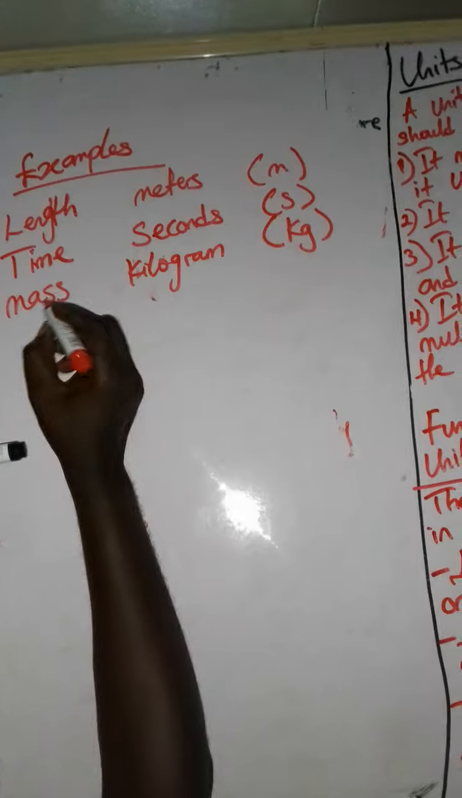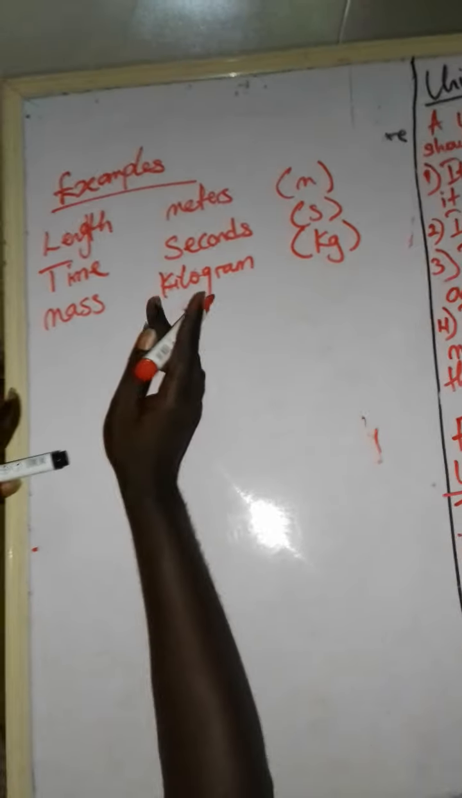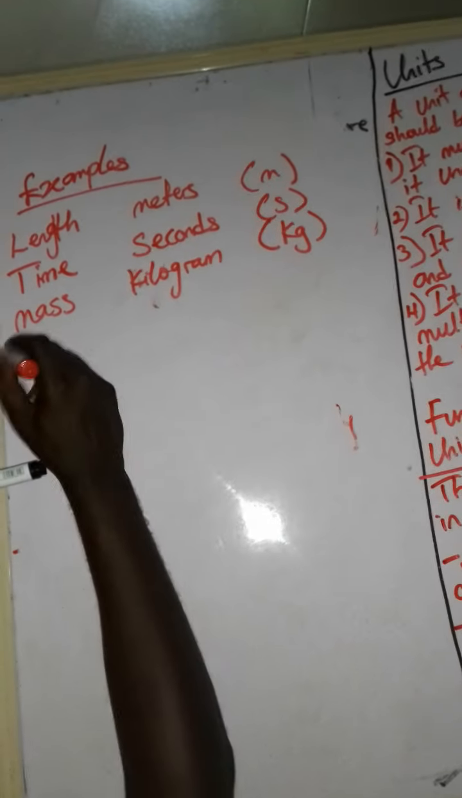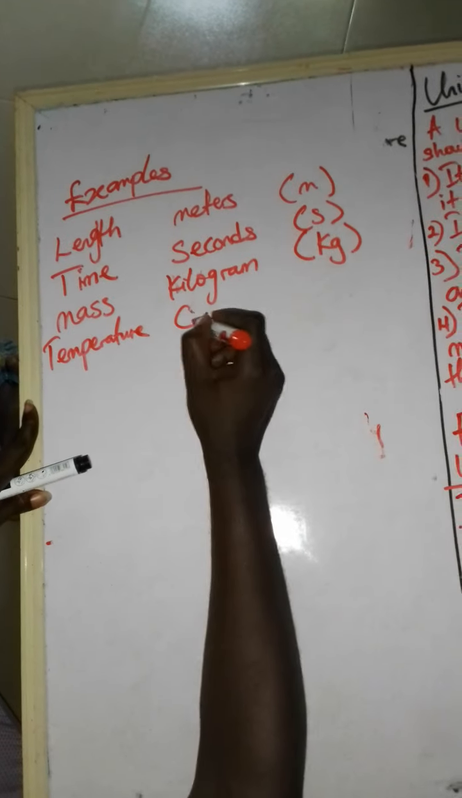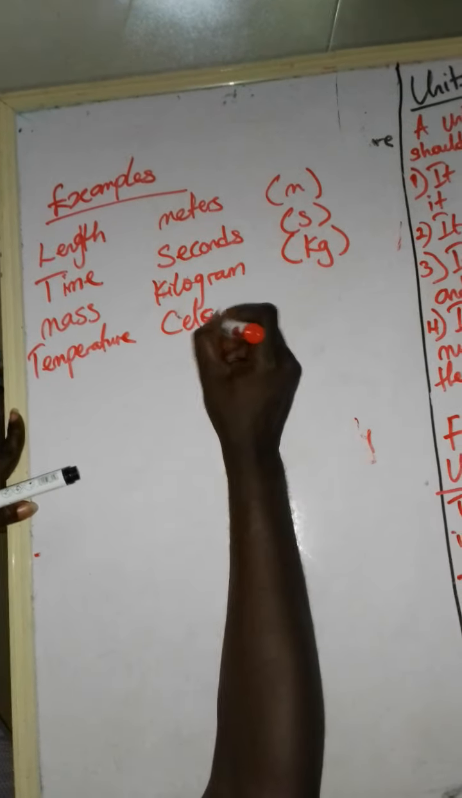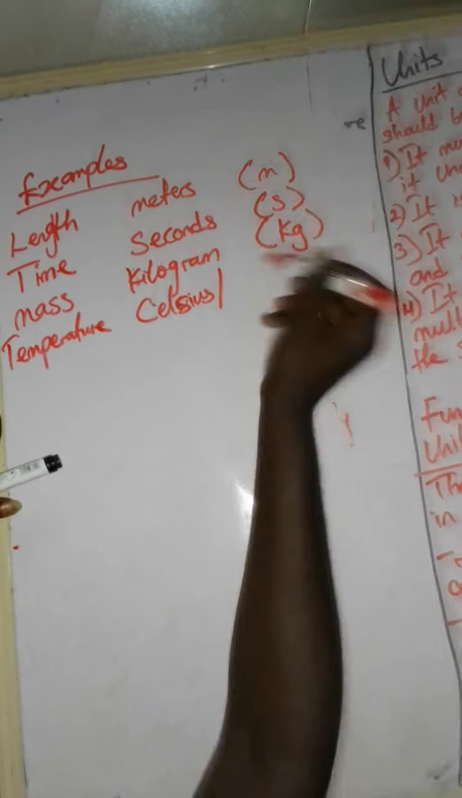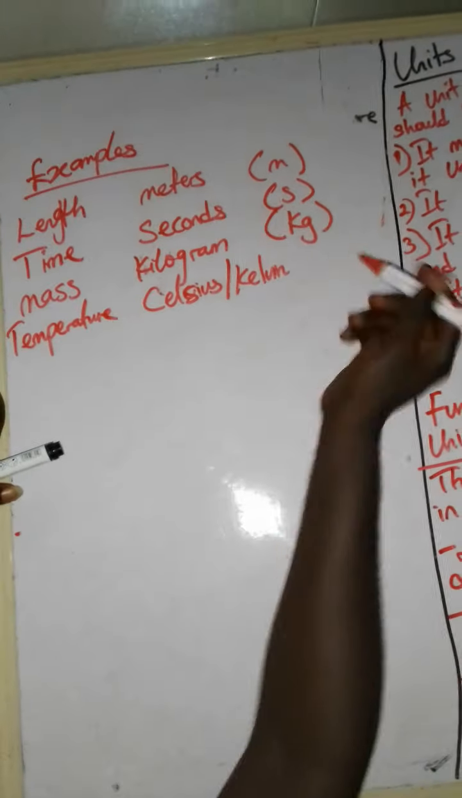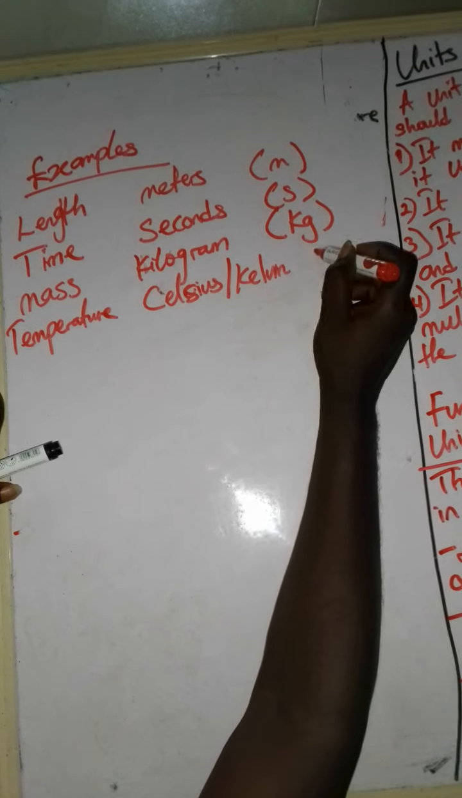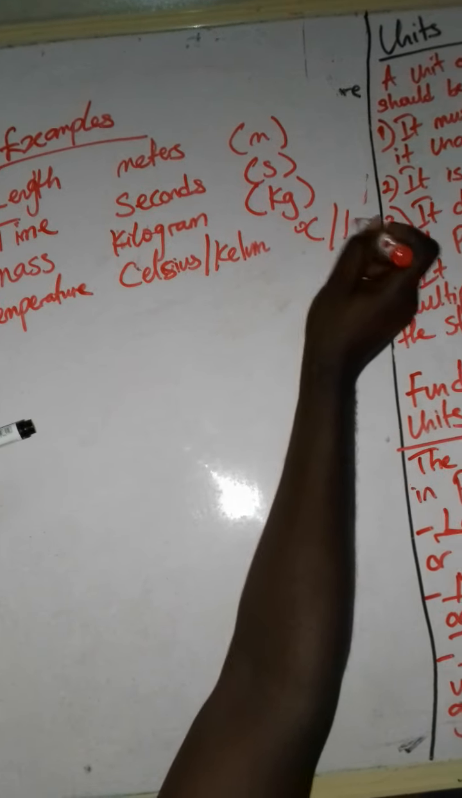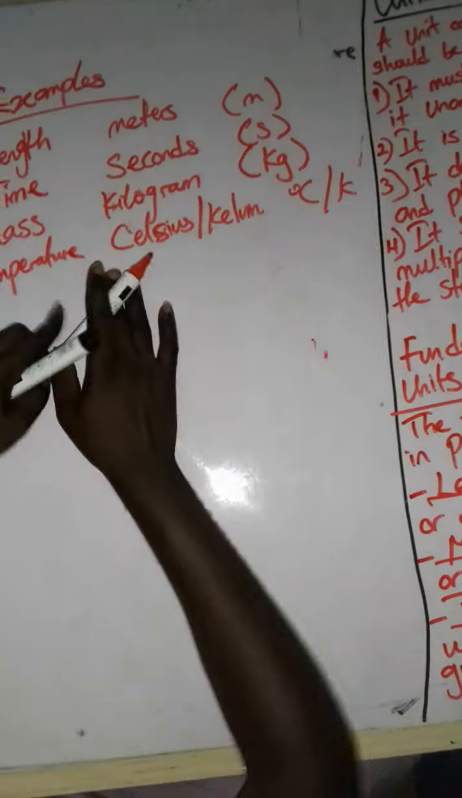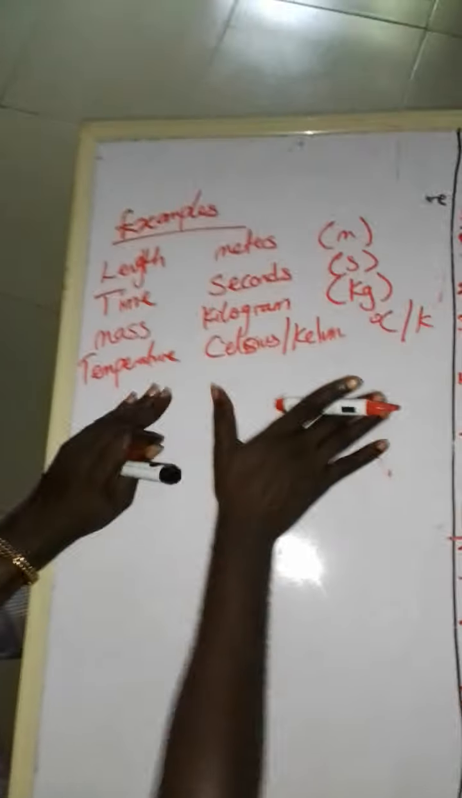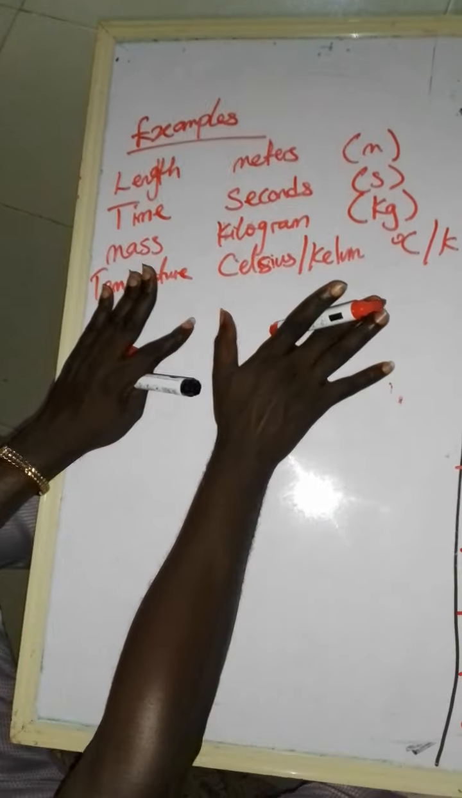We have temperature, which is either Celsius or Kelvin, depending on the unit we have. It is usually written in degrees Celsius or Kelvin. Now, all these are examples of fundamental units, that is basic units. They stand on their own.